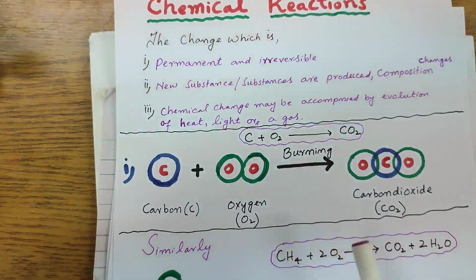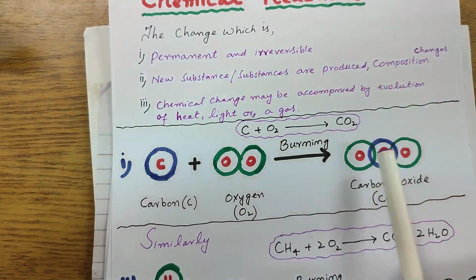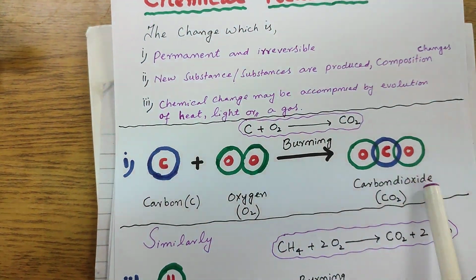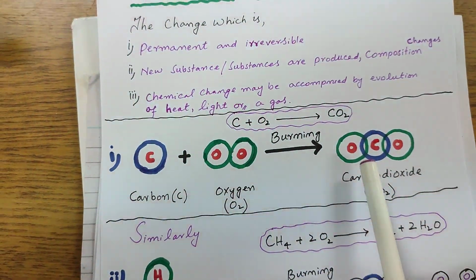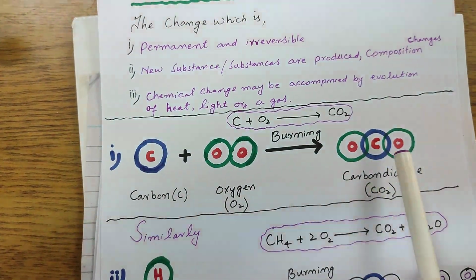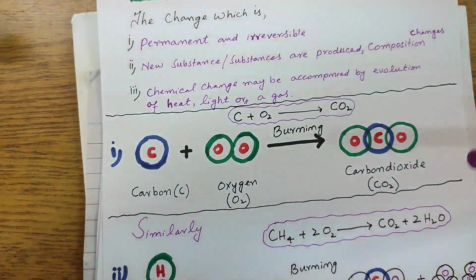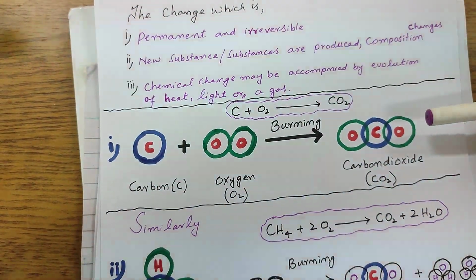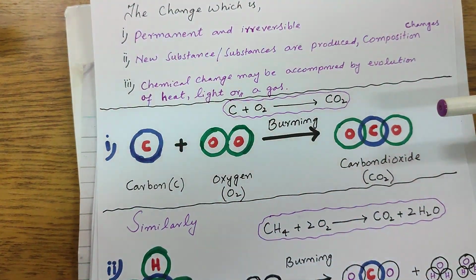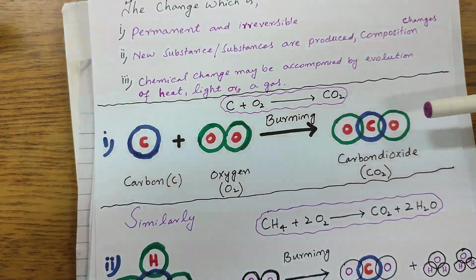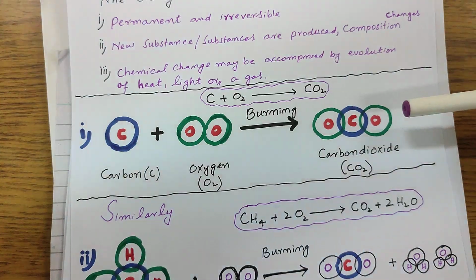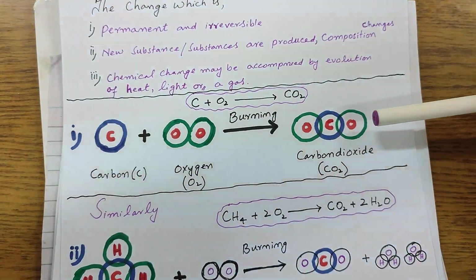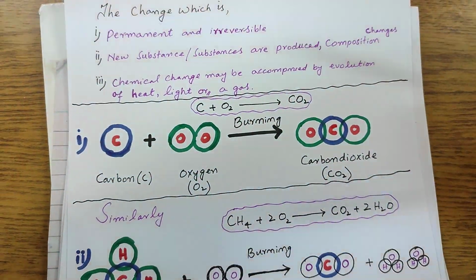CO2. Actually the name of this new substance is carbon dioxide. Carbon means C represents carbon. There are two oxygen. So in Greek or Latin language, the numbers are mono for 1, di for 2, tri for 3, tetra for 4, penta, hexa, hepta, octa, nona, deca, undeca, dudeca, then numberless.